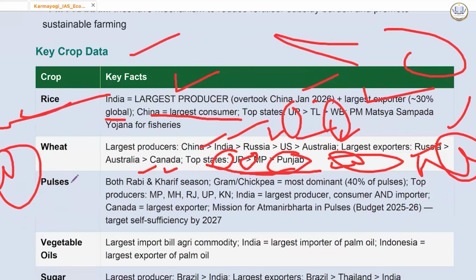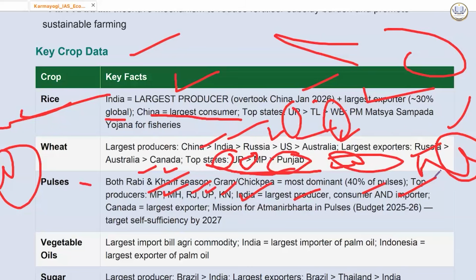Pulses grow in both Rabi and Kharif season. Grams or chickpeas are most dominant, at 40% of pulses. Top producer is MP at number 1, Maharashtra number 2, then Rajasthan, UP, Karnataka. India is the largest producer, consumer, and importer. We have a high chunk of vegetarians, and for vegetarians, pulses are a huge component of our protein. Okay, I am also a vegetarian, so I can understand it.